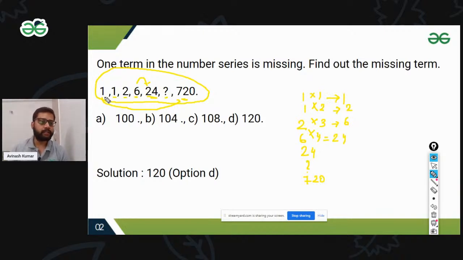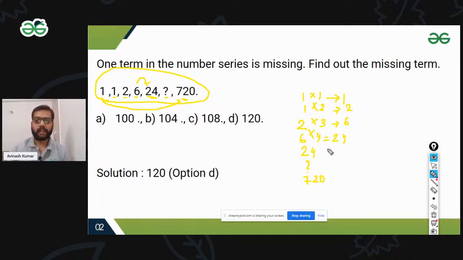Now I see the pattern: multiply by 1 to get 1, multiply by 2 to get 2, then 2 threes are 6, 6 fours are 24. My assumption is that 24 multiplied by 5 should be the answer.